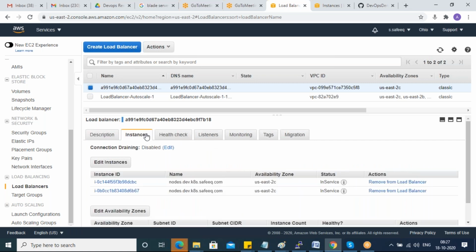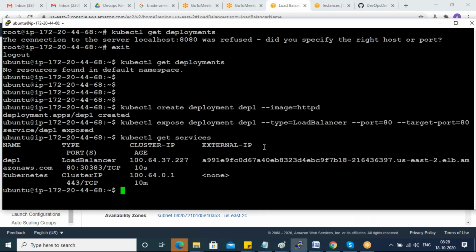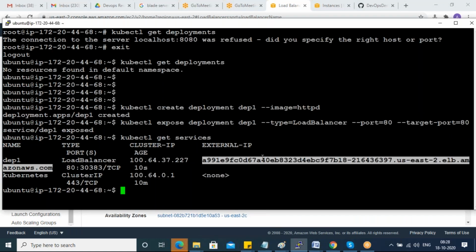Instances. See, you got the load balancer here. I did not create it. My master connected to my AWS account. I got a DNS name. You can see the same DNS name here also, assigned to your load balancer. Now let's see. Now I will be able to connect.